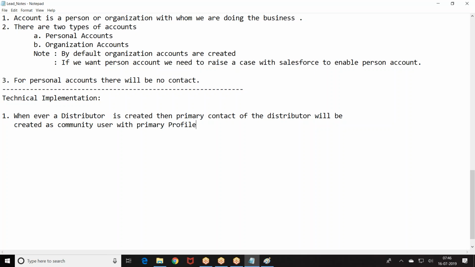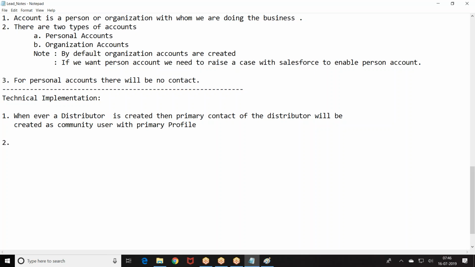So we have a community because the distributor has to place an order from the community. They will not be logging into Salesforce, they will be logging in through communities. Whenever a distributor is created, a primary contact of the distributor will be created as a community user with the primary profile. Okay, primary point.